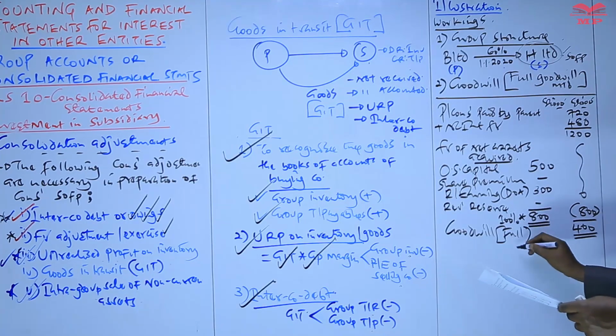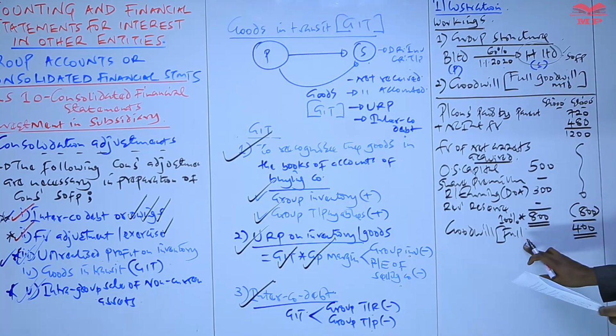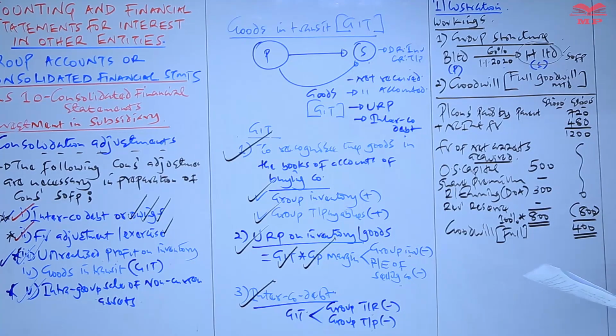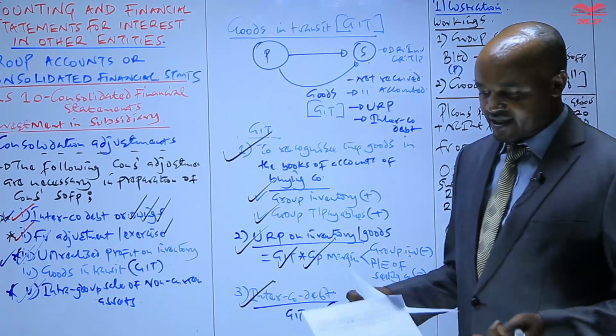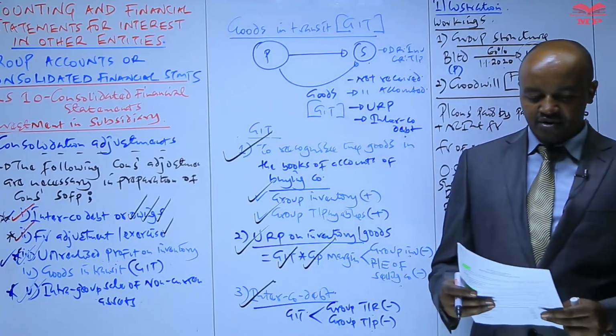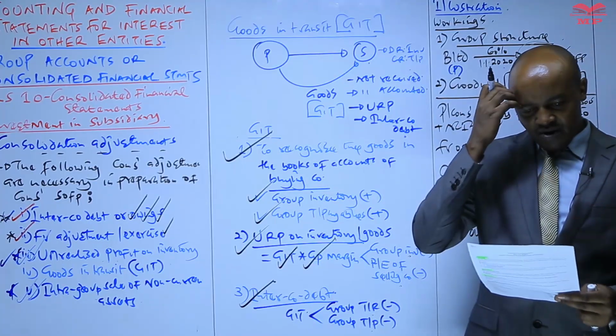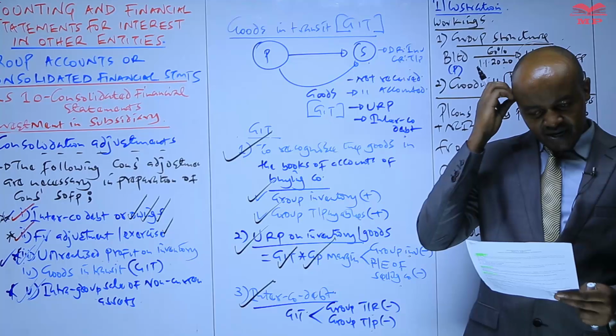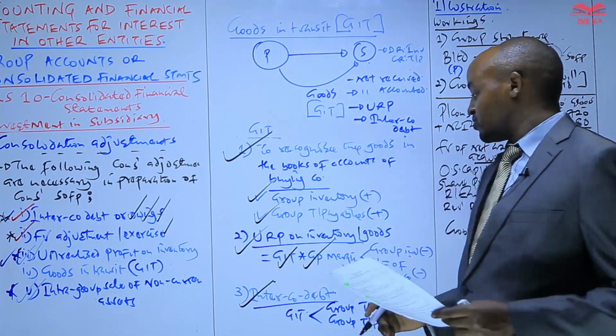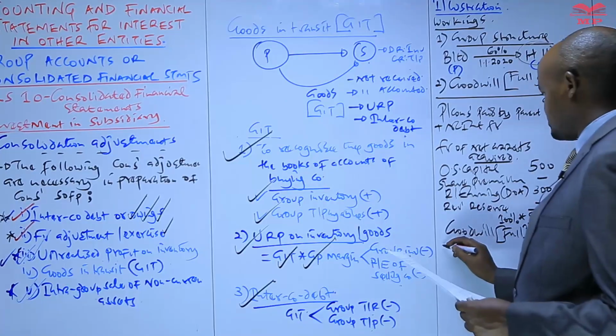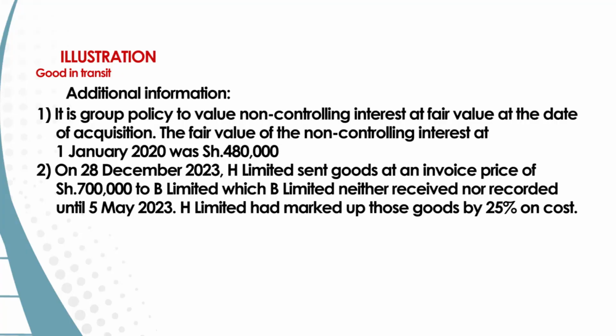The goodwill of the parent, the goodwill of what? NCI. This one will be recognized in the consolidated statement of financial position as what? As one of the non-current assets. So I think we are done with the additional information number 1 and also the information given in paragraph 1. Then in number 2, we are told that on 28th December 2023, these are some few days to the end of the year, actually